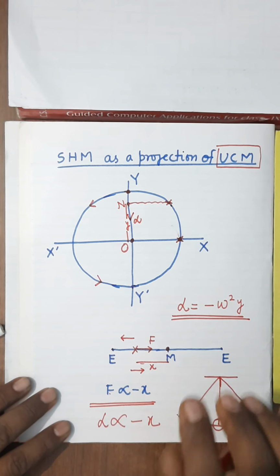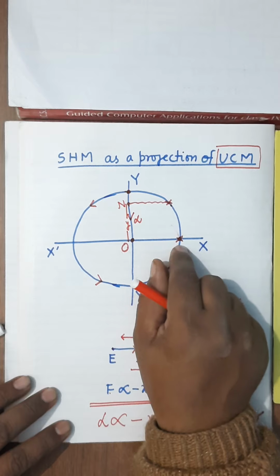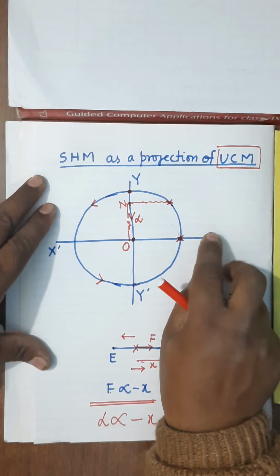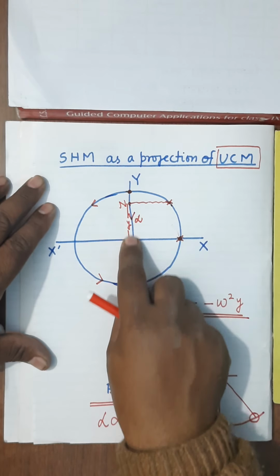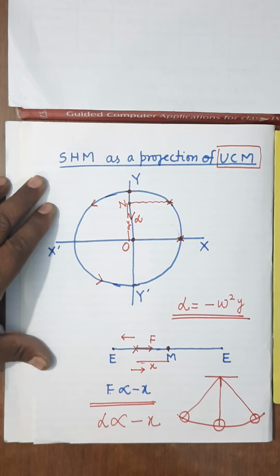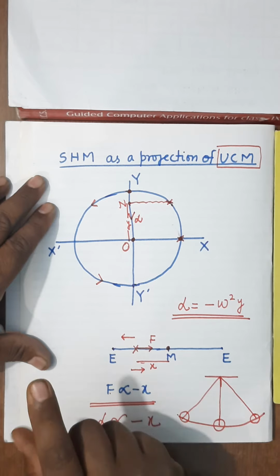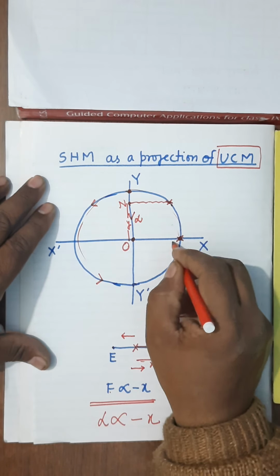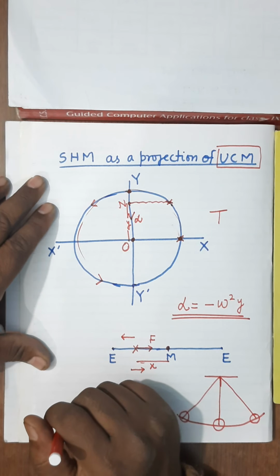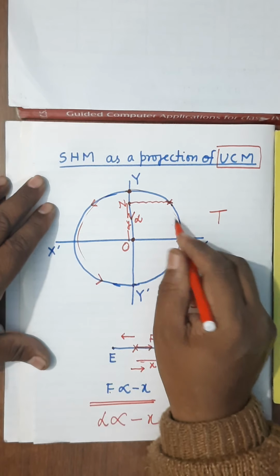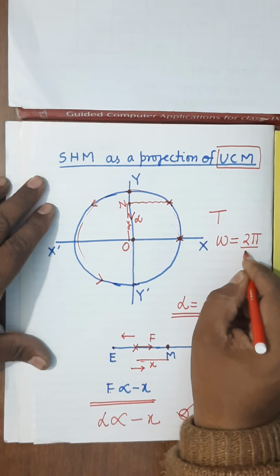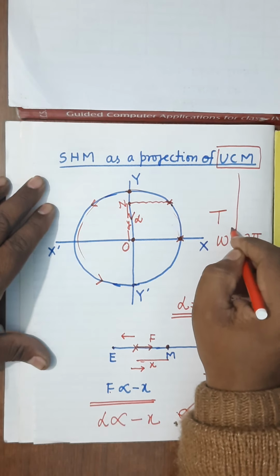Is it clear? If a particle is performing UCM, and we draw perpendiculars from the various positions of the particle on any one diameter, then the foot of those perpendiculars is executing SHM. What will be the periodic time? If it completes one rotation in time T, the periodic time of SHM will also be T. What will be the angular velocity? Angular velocity omega equals 2 pi upon T. This is the angular velocity of the particle executing SHM.